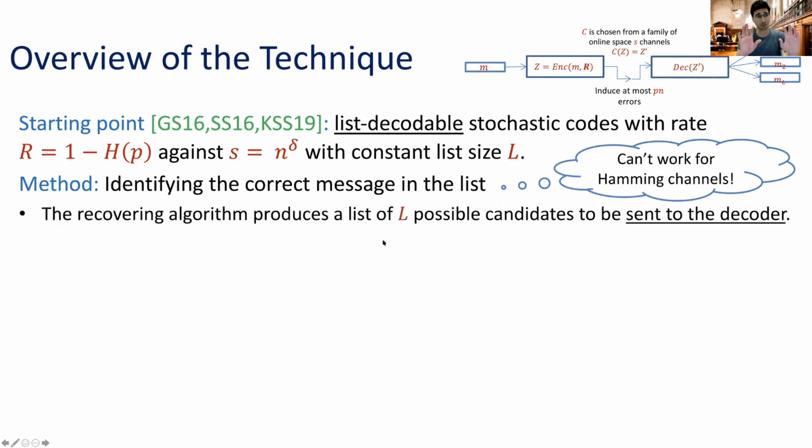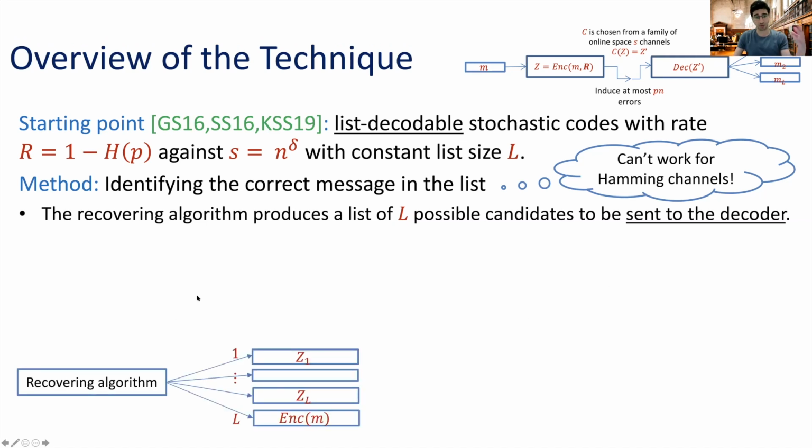Our strategy is going to be as follows. We're going to use a recovery algorithm that will produce L possible candidates, and each of these candidates is going to be sent to the decoder. I'm not going to explain this formally, but think about it as follows. We have some recovery procedure that will give us some candidates, such that at least one of them is an encoding of the original message. And for now, I don't know anything about the other candidates.